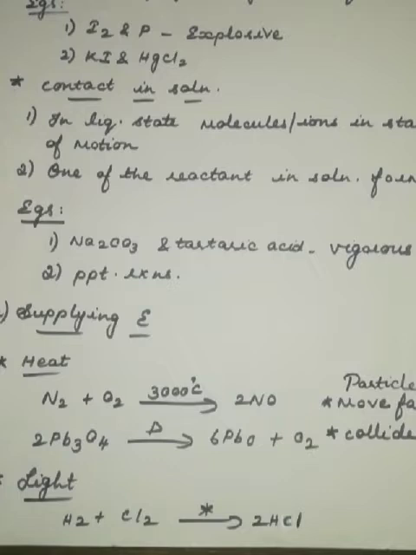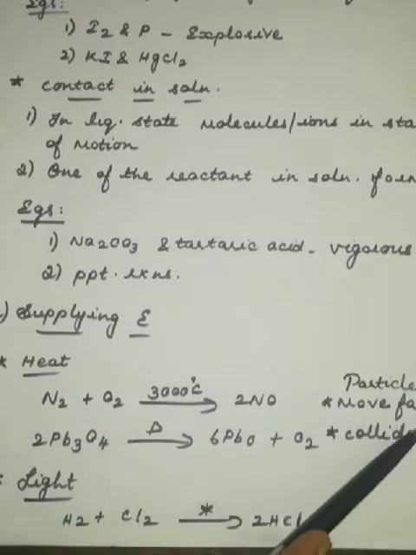So let's see about supplying energy. We have seen one with close contact; the other one is heat. Now in the heat case, we saw in the beginning of this lesson the endothermic reaction of nitrogen with oxygen. You are applying a temperature of 3000 degrees Celsius to form nitrogen monoxide. See, if you apply heat here, what will happen to the particles here?